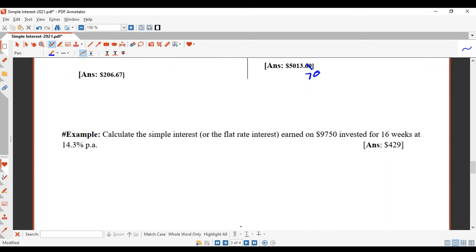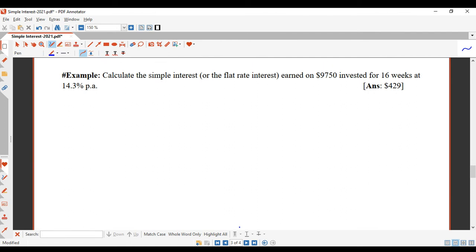All right, so what I'd like you to do now is to pause the video and have a go at the hashtag question. You've got the answer in brackets, so you better self-check. Okay, so simple interest, let's do this one. Make sure you pause the video so you can have a go at the question.